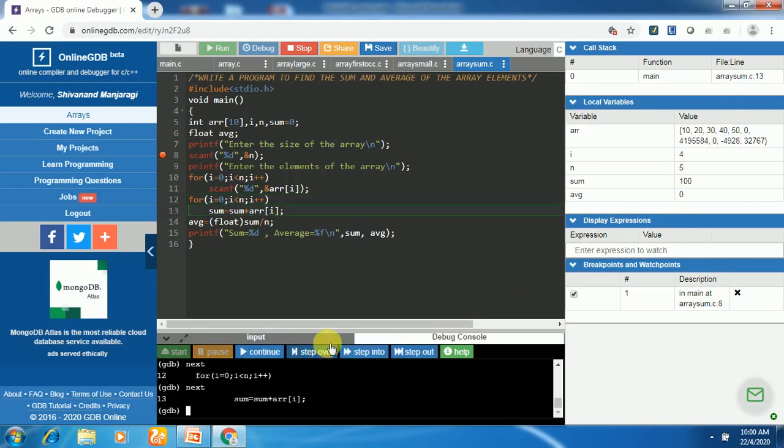One more time it will be executed. This time i is equal to 4. Array of 4. 0, 1, 2, 3, 4. Array of 4 is 50. That is the fifth element. Its index is 4. So 50 plus 100 we get 150. We got sum equal to 150. And the for loop terminates. Next we calculate average equal to sum divided by n. So we got average equal to 30. It will be printed here. Sum is equal to 150 and average equal to 30.0000.